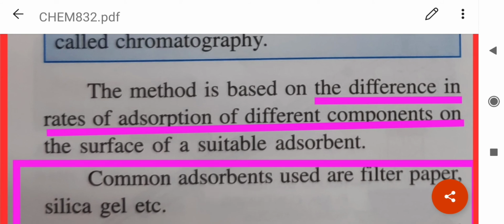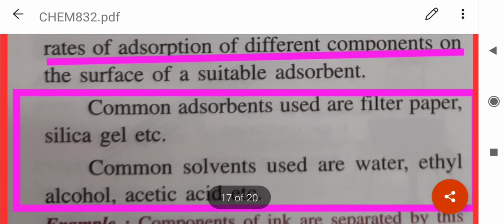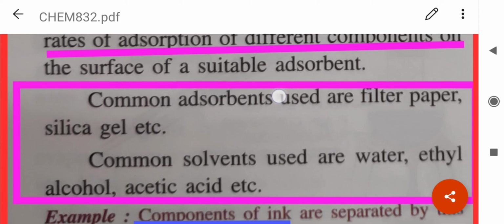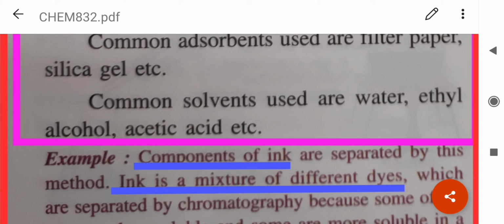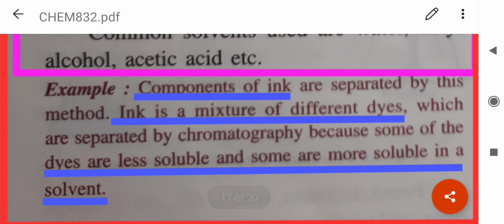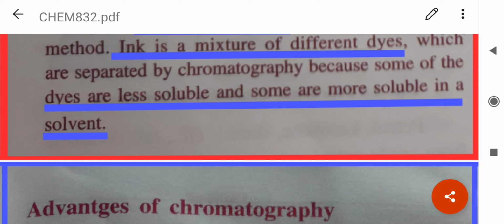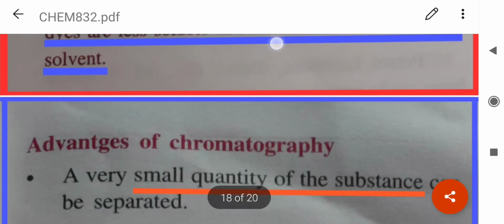So, the method is based on the difference in the rate of adsorption of different components on the surface of a suitable adsorbent. Common adsorbents used are filter paper, silica gel, etc. Common solvents used are water, ethyl alcohol, acetic acid, etc. So, the components of ink, which is a mixture of different dyes, can easily be separated as a few dyes are less soluble and some are more soluble in the solvent. So, they will get separated at different lengths on the filter paper.